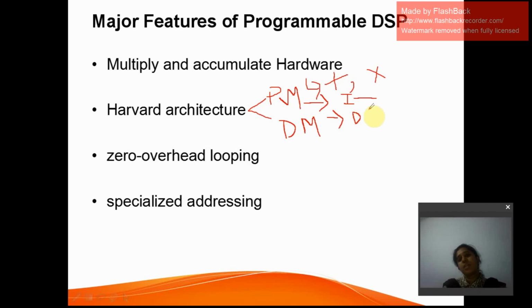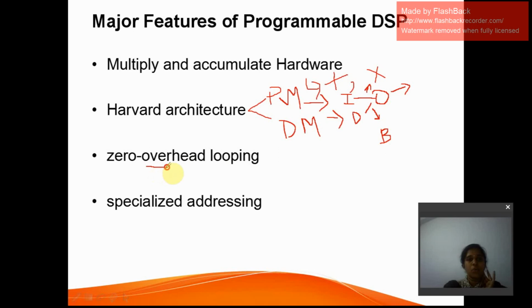It simultaneously takes these instructions as well as data as input, and pushes out a certain output depending on the application you require. The instructions as well as data are fed to the processor core through the bus. So let us think of these two lines as bus sets, which will be fed to the instruction processor unit. That is also a major feature of any digital signal processing system.